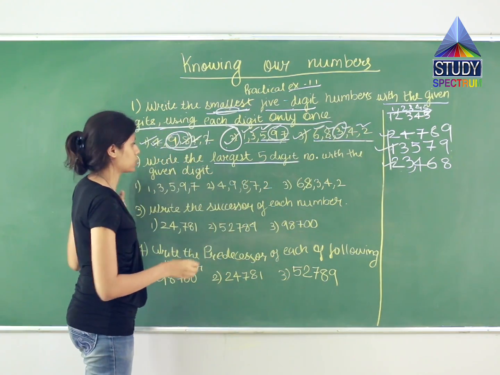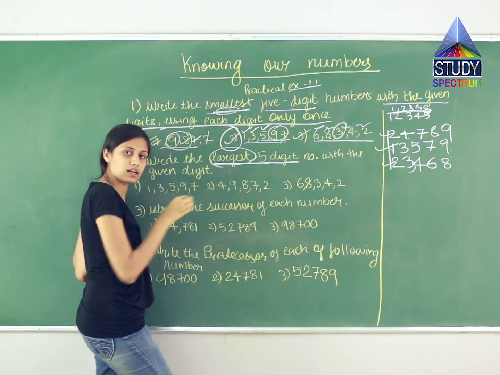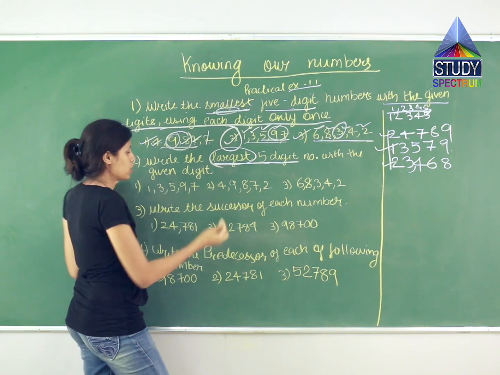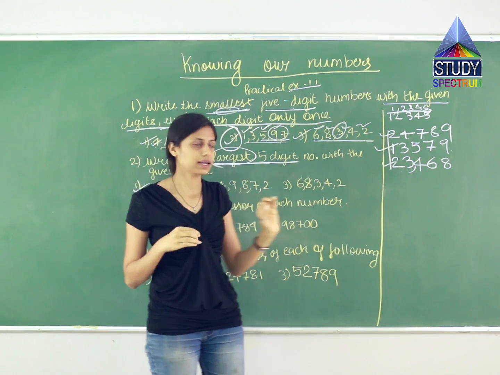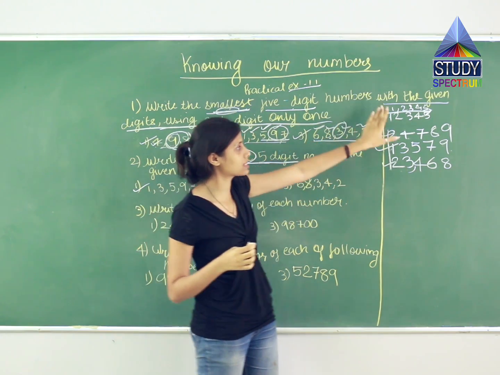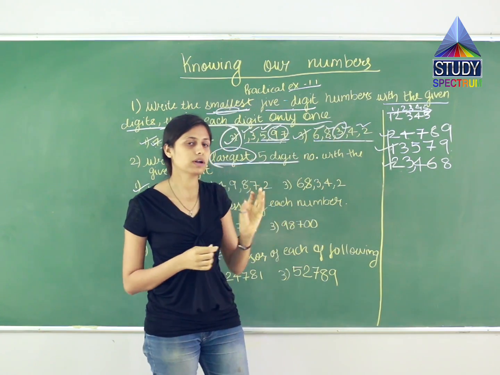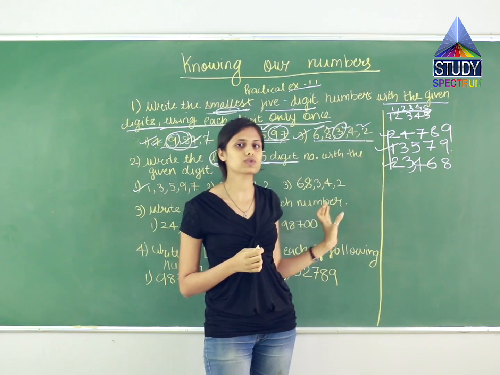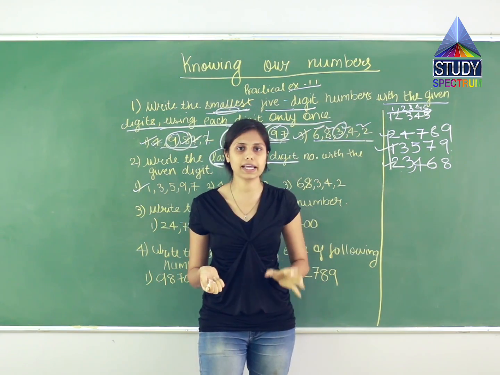Now the second question. They are asking you the largest 5-digit number. Over here they were asking the smallest. Here what is asked? Largest 5-digit numbers. So now let us see. Here we have to do the opposite. In the first question, we were following ascending order. But when largest comes, means what? See, the opposite of smallest is largest. So the opposite of ascending is what? Descending. Means you have to arrange the numbers in descending order.